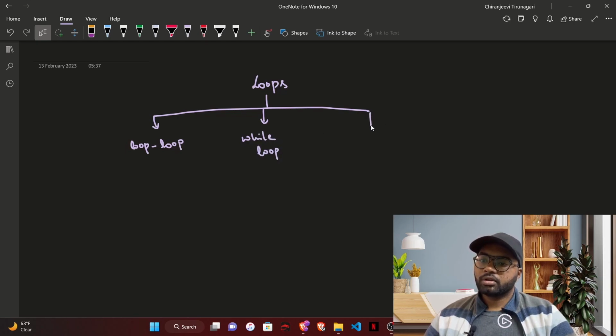So there are three loops in Rust. Two of them are while and for, which are very common in any language. But there is something called loop. I know it sounds weird, but this has a few interesting properties which are not there in other languages. So mostly we will concentrate on this in this video.